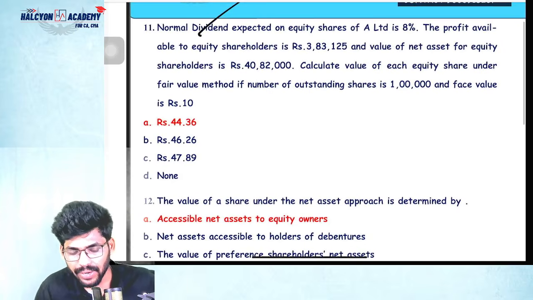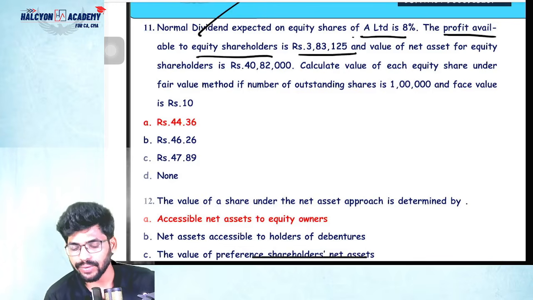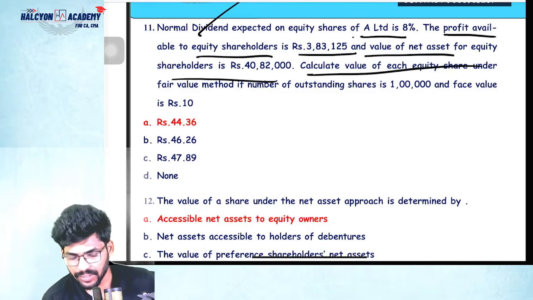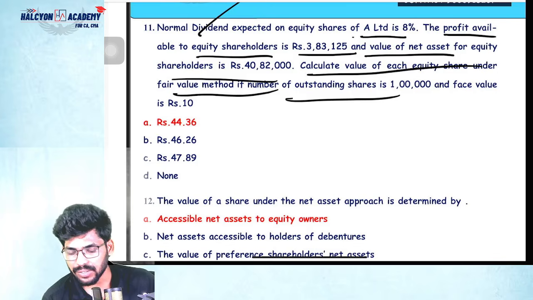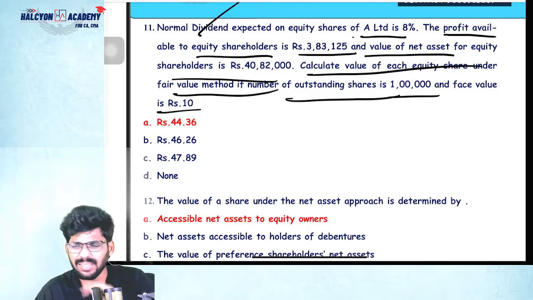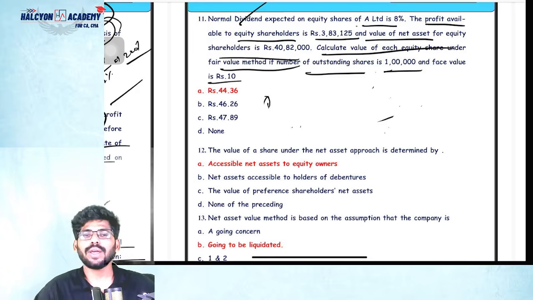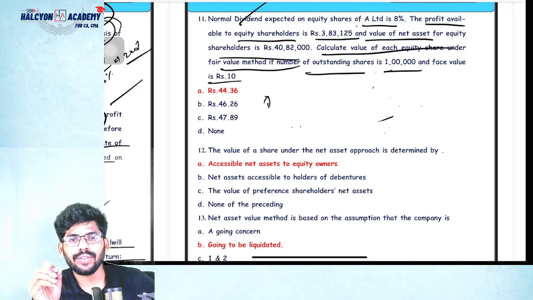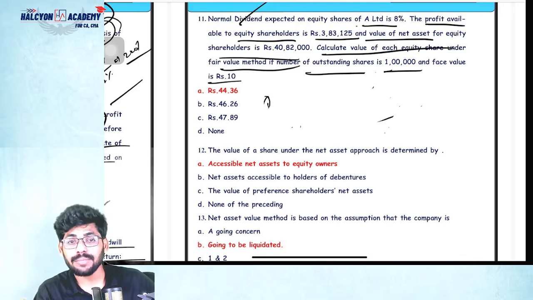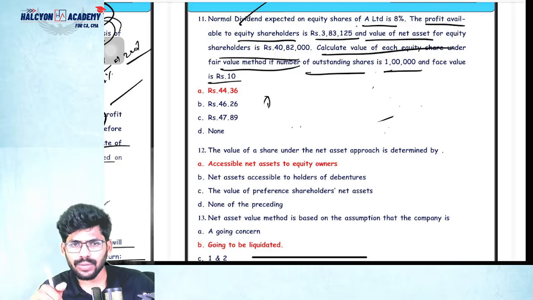Okay. Normal dividend expected on equity shares is 8%. The profit available to equity shareholders is 3,83,125, and the value of net assets for the equity shareholders is 40,80,000. Calculate the value of each equity share under the fair value method if the number of outstanding shares is 1 lakh and the face value is 10 rupees. Very simple question, guys. The question is asking about the fair value method. What is the formula? Value per share as per net assets method plus value per share as per yield method, divided by 2. Correct or not?